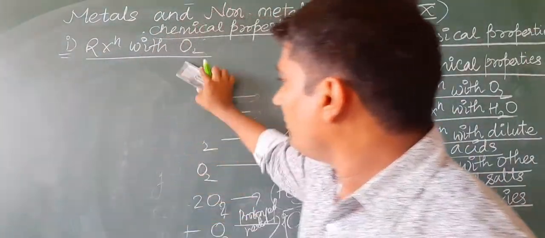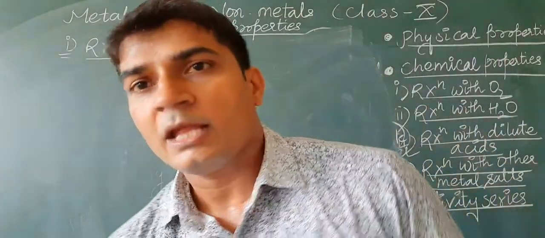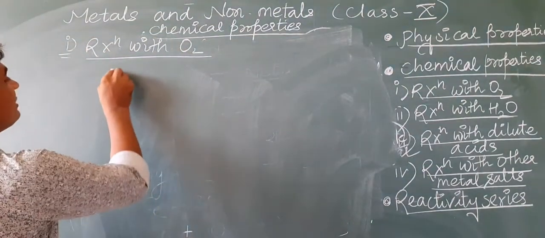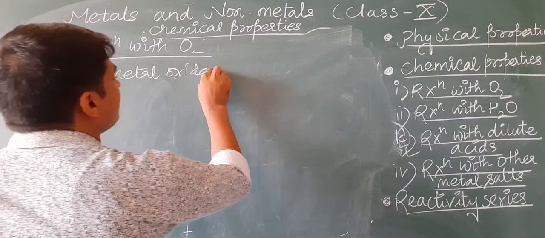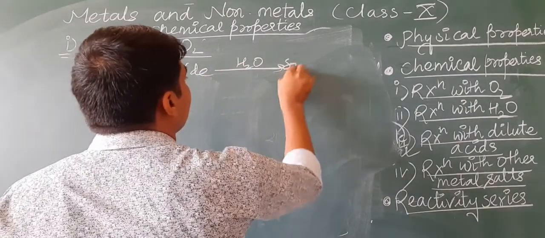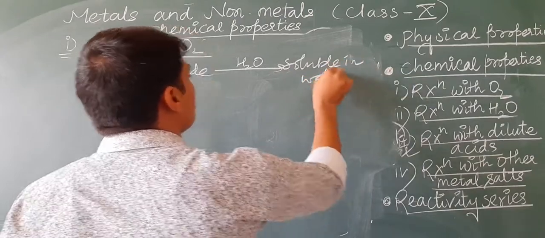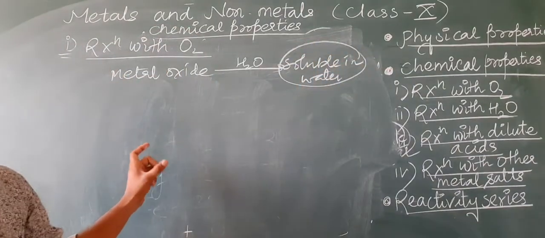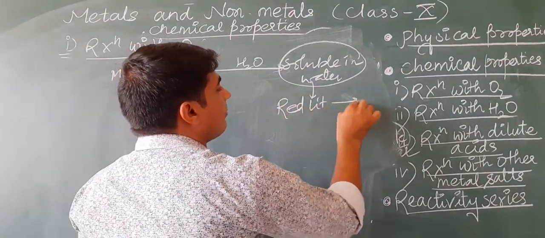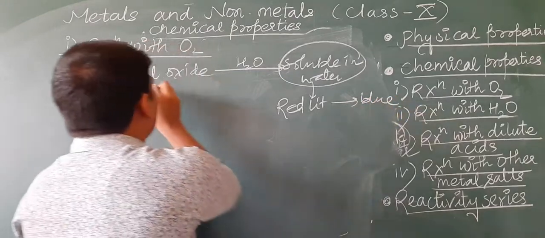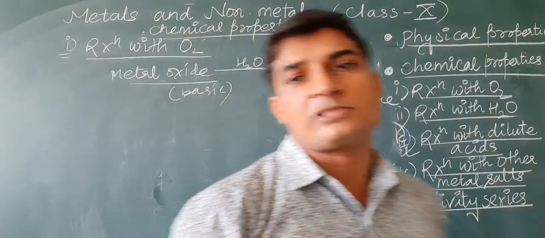Then what about the nature of metal oxides? Whenever metal oxides are soluble in water, when the aqueous solution of metal oxides is tested, it turns red litmus blue. It means most of the metal oxides are basic in nature.